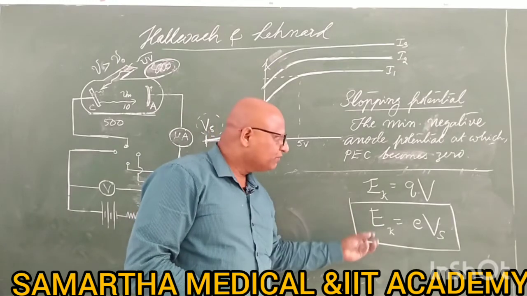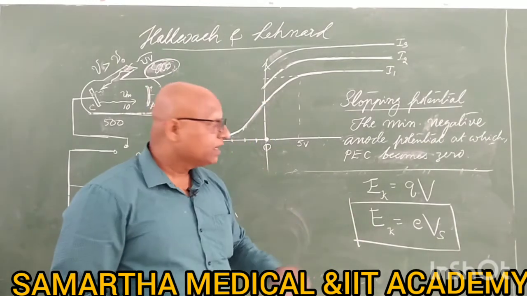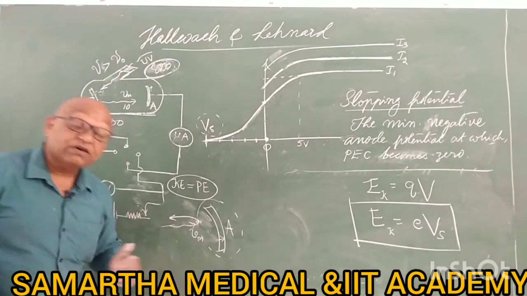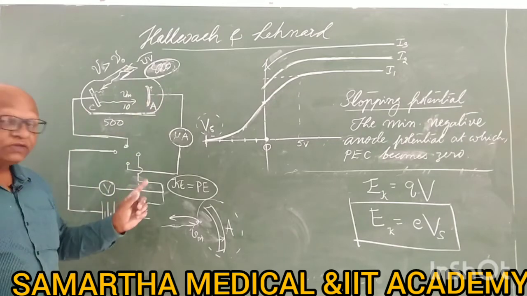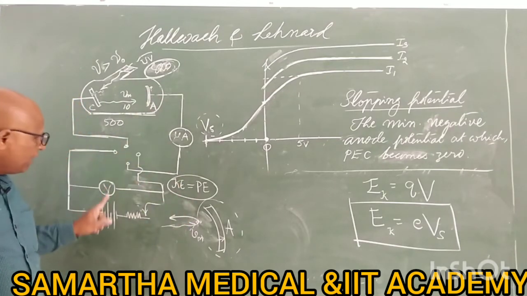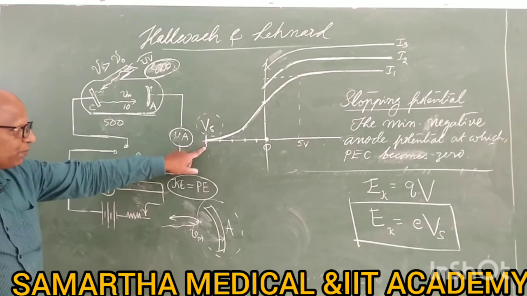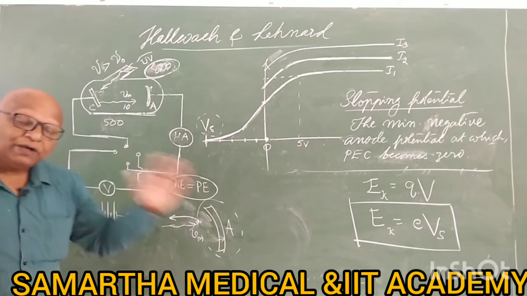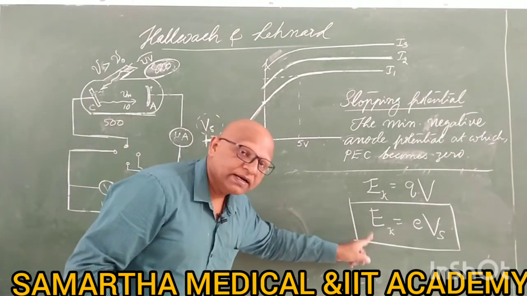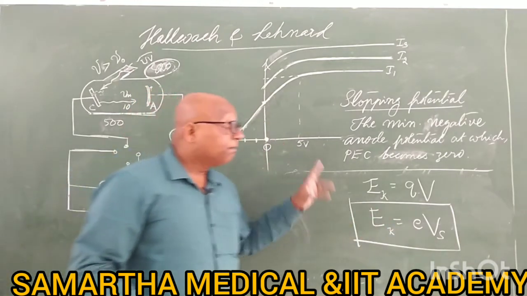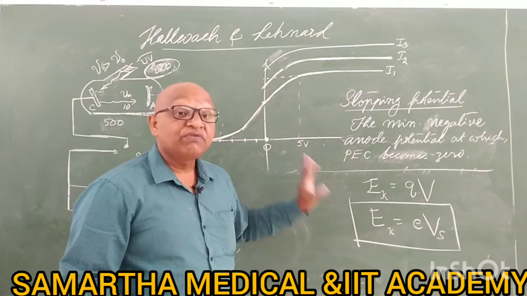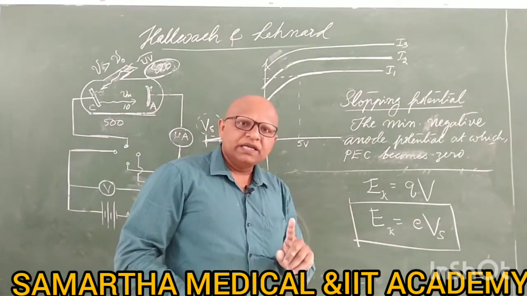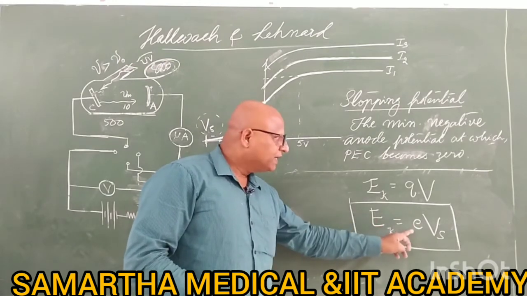See how beautifully it is giving you an important insight regarding the kinetic energies. These electrons are not visible, you can't calculate the kinetic energy of those electrons directly, but in this experiment, if you find at what negative anode potential the photoelectric current becomes 0, that is enough. You are directly calculating the kinetic energy using this expression, and mark this expression. This expression is of great significance to you in the NEET examination, because whatever the kinetic energy, you put it equal to eVs.